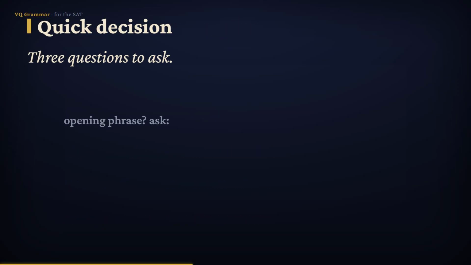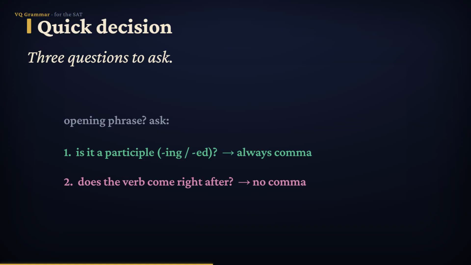So here's your quick decision when a phrase opens the sentence. First, is it a participle, an ing or ed describer? If so, always use a comma. Second, does the verb come right after a prepositional phrase? If so, no comma. Third, is the opener long, stacked, or easy to misread? Then use a comma to keep it clear. Run those three checks and you'll punctuate every introductory phrase correctly.